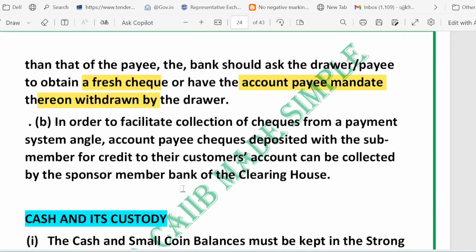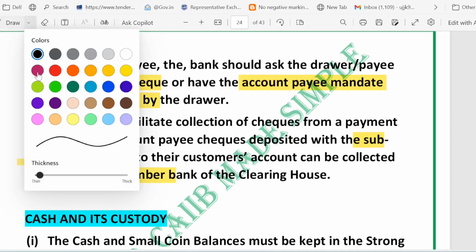Now the next question is, how do the sub-member or sponsor member fit in? Here you will see two points, sub-member and sponsor member. I told you in the last session there are three members. In the clearing system, a small bank, the sub-member, sometimes presents a check through a sponsor member. For the account payee check deposited with the sub-member for credit to their customer, the sponsor member can collect this check in the clearing house on behalf of the sub-member. So who can collect?